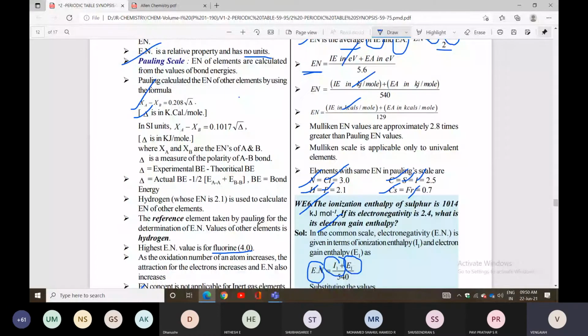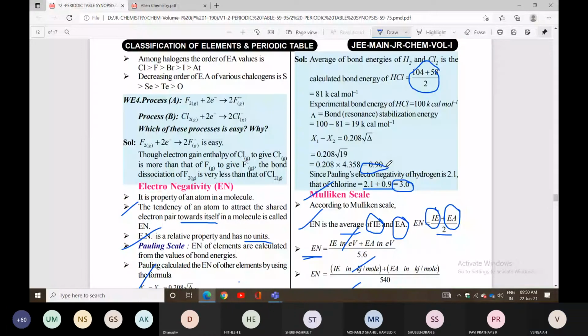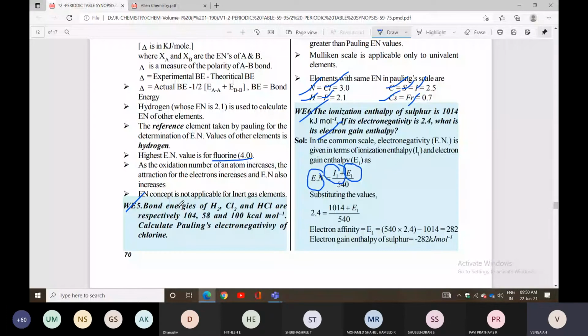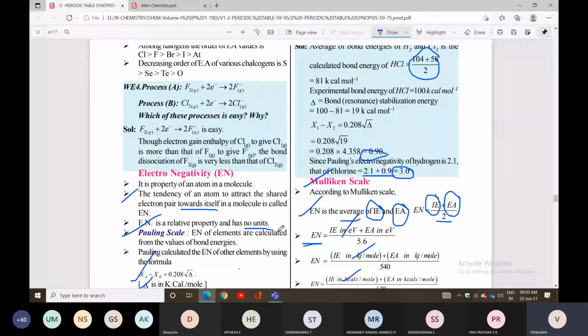Okay? So the bond energies of hydrogen, chlorine and HCl are given. Calculate the Pauling's electronegativity of chlorine. What is the chlorine electronegativity? For the calculation of chlorine electronegativity, how can we go about it? The electronegativity of hydrogen is given as 2.1, and the difference is given as 0.9.